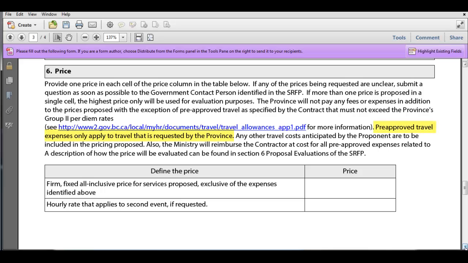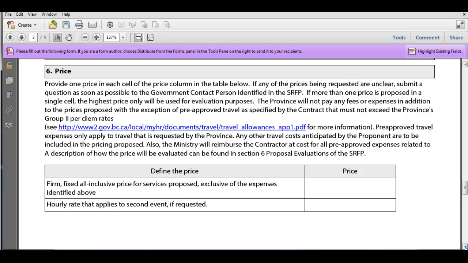And you'll note that it says the pre-approved travel expenses only apply to travel that's requested by the province. So that means as a contractor, you don't have the ability to say this travel is required. You can certainly point that out to your government contact, to the province, saying you think this is needed, what do they think? But it would be up to them to request the actual travel to happen.